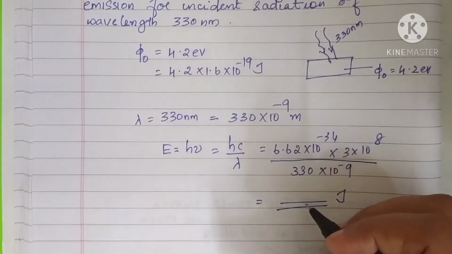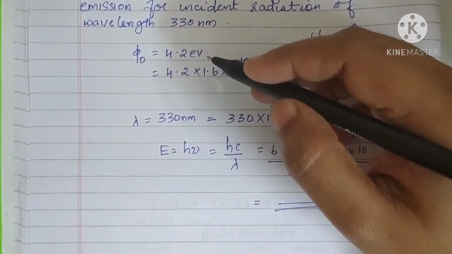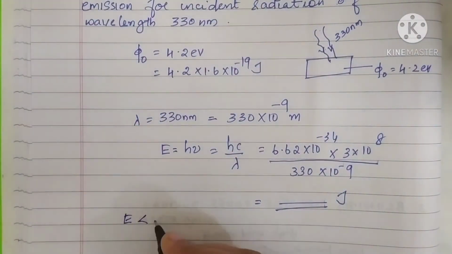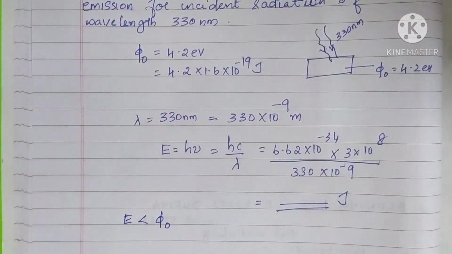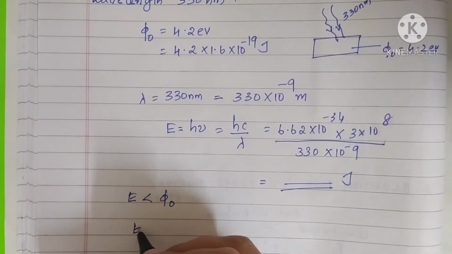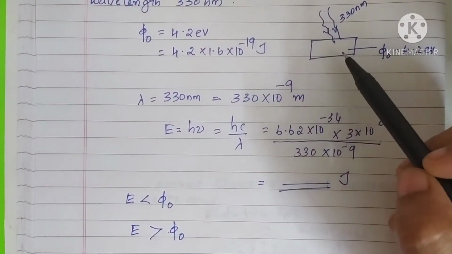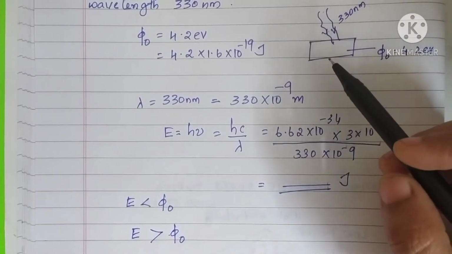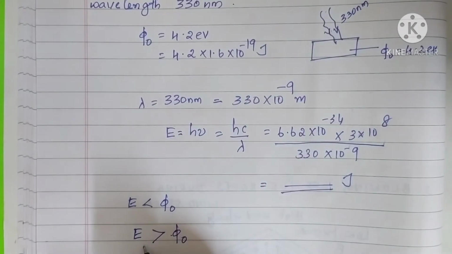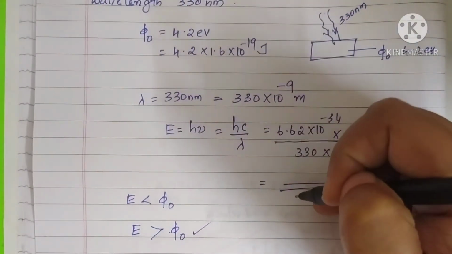Now compare the values, that is energy E as well as work function phi naught. If this energy E is less than phi naught, no photoelectric emission will take place. Understand? If this energy is greater than phi naught, yes, surely photoelectric emission will take place. That means electrons can be emitted or ejected out from the metal surface only when the energy of the incident radiation is greater than phi naught. Okay, so you have to find the answer.